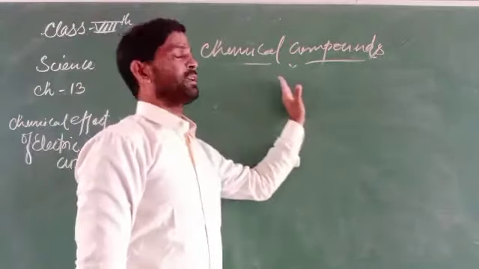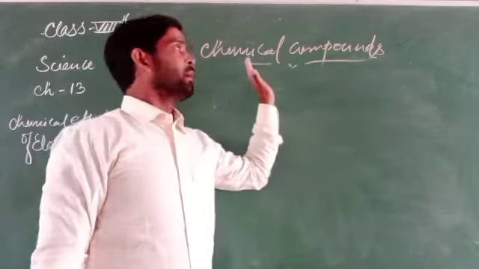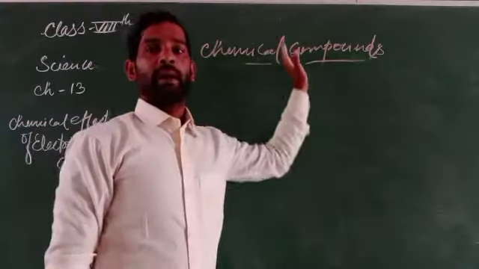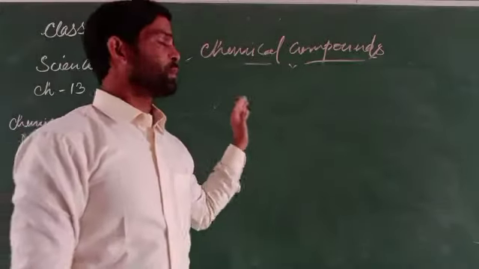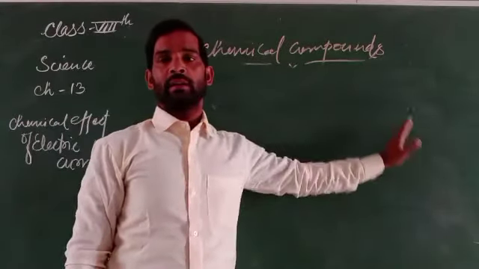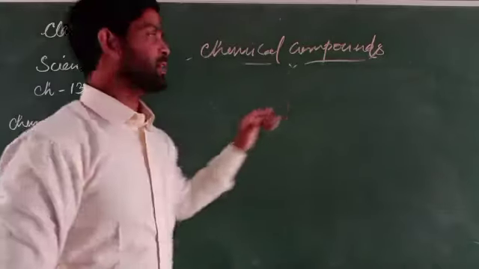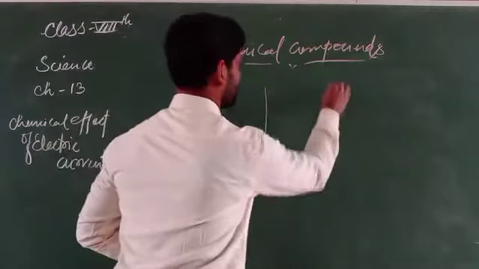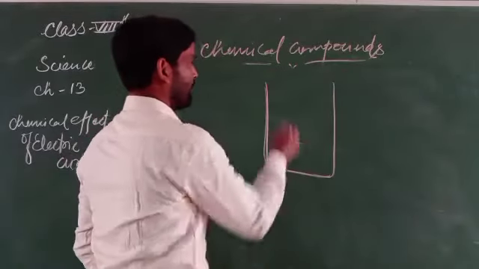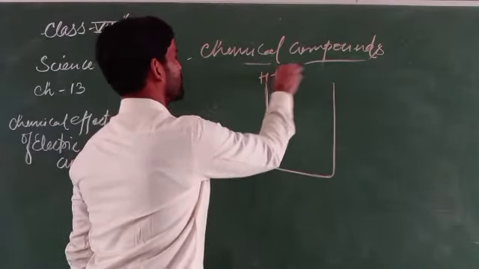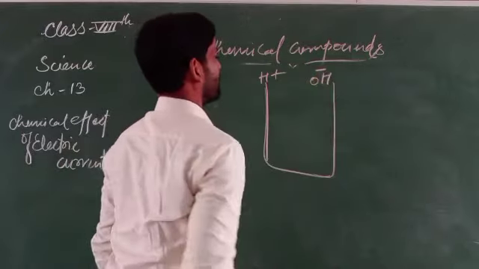So in this regard we can say that in case of a chemical compound the electricity can pass through very easily. Why? Because they produce cations and anions. Suppose there is water. In case of water there will be H plus and OH minus.